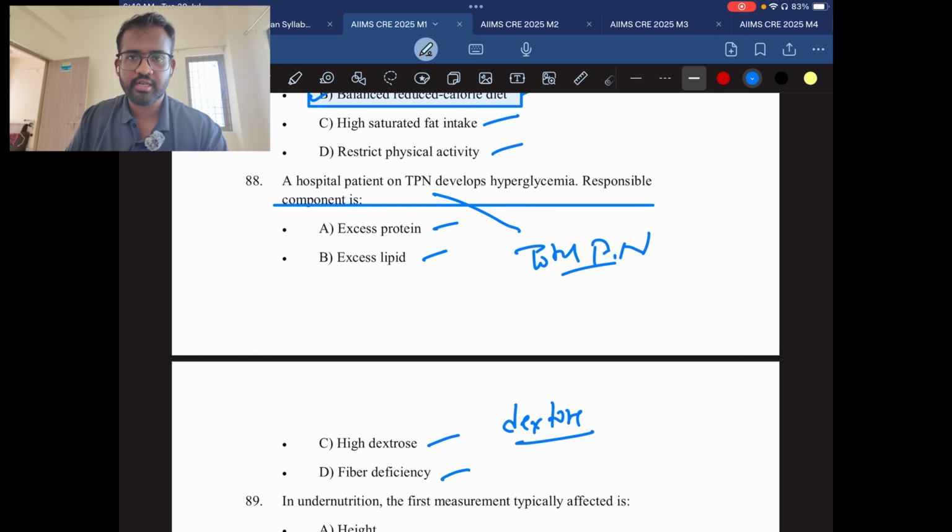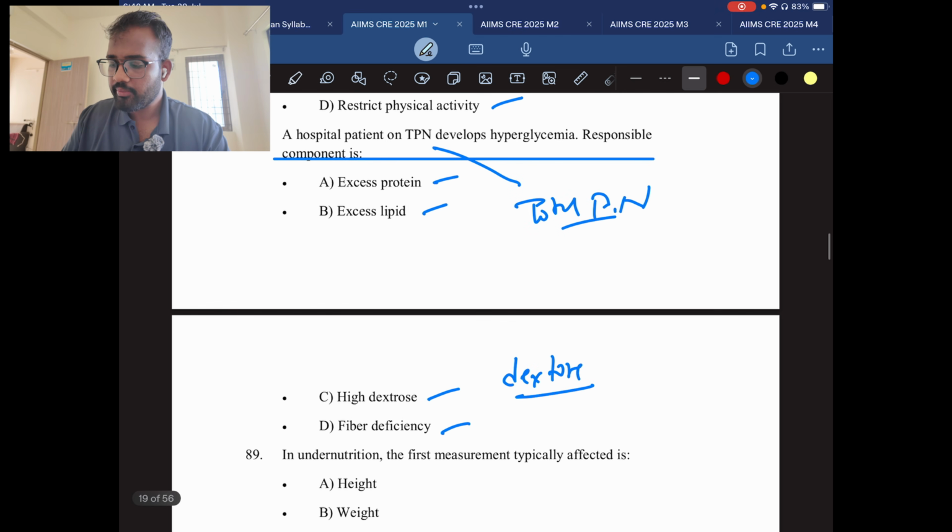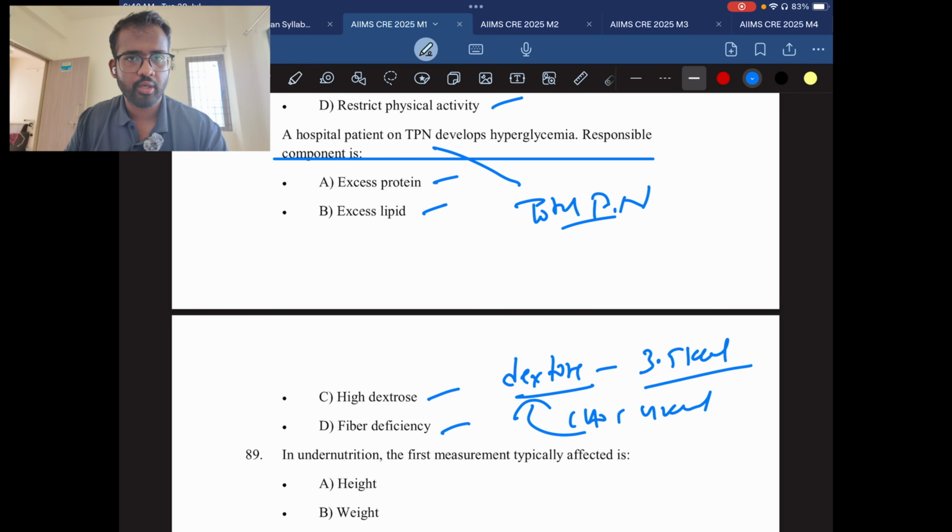This dextrose goes directly into the blood, which raises the glycemic load of the blood. That is the main reason a patient on TPN will always face hyperglycemia. Remember, 1 gram of dextrose gives you 3.5 kilocalories, while 1 gram of carbohydrate gives you 4 kilocalories. This is another form of carbohydrate. Remember the calorie range. So the answer will be C, high dextrose.